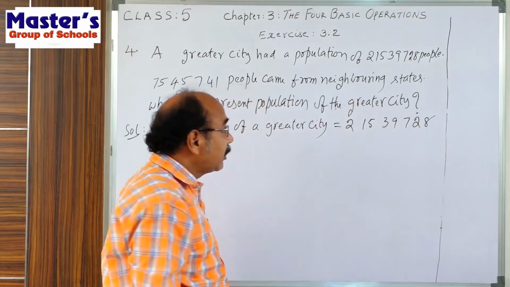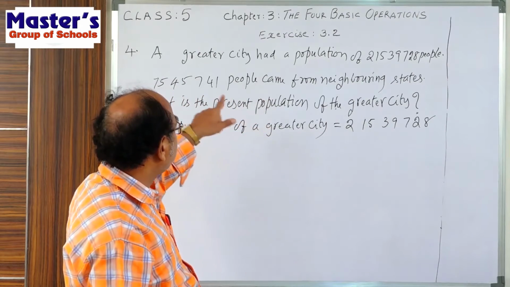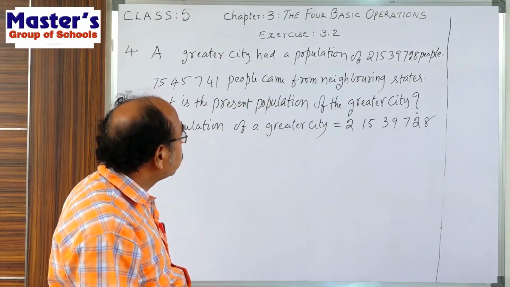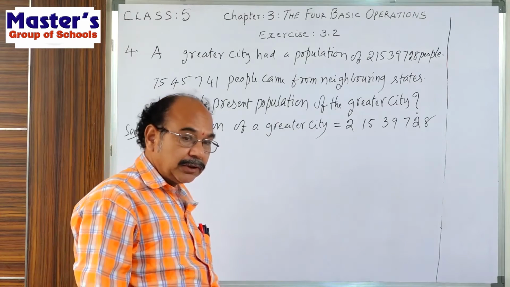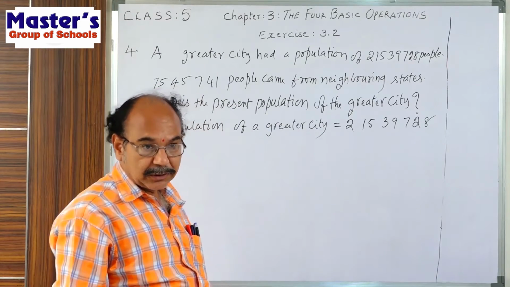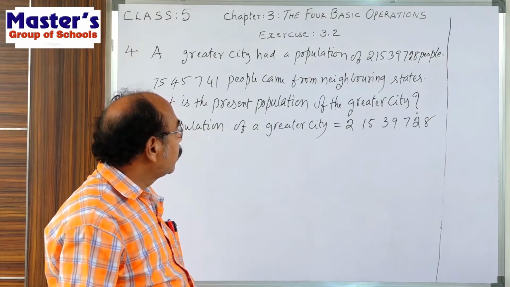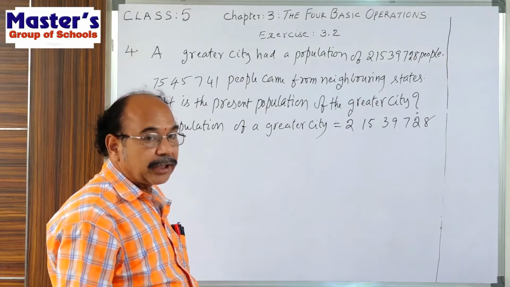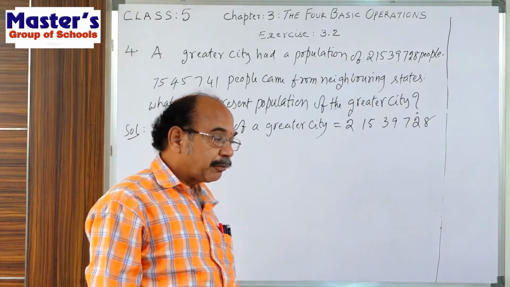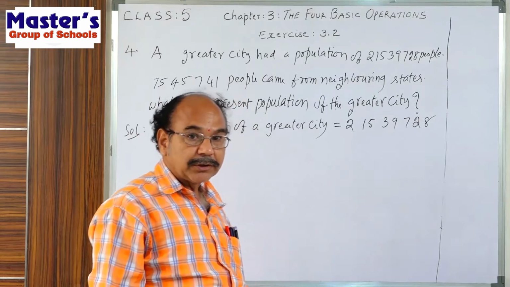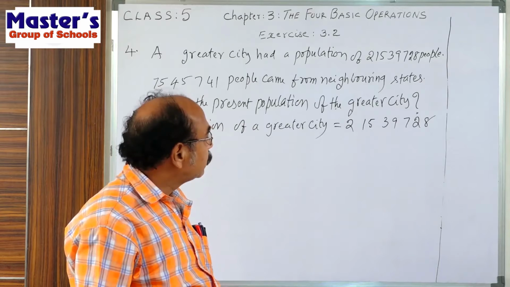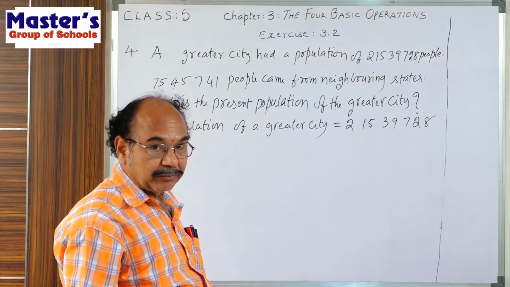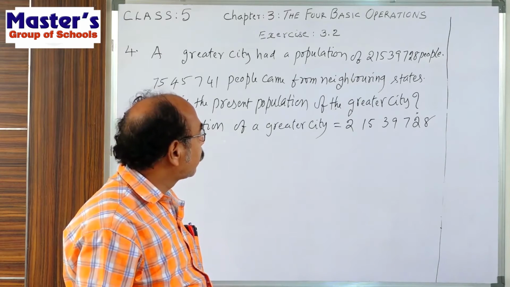From the neighboring states, some people came to this greater city. From the neighboring states. That means from other states. How many extra people came to the greater city? That means some more people joined from the other states. They came. How many were joined from other states?